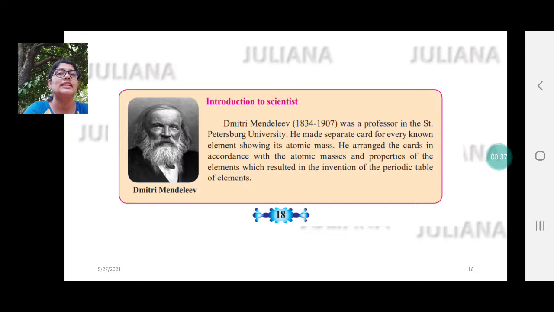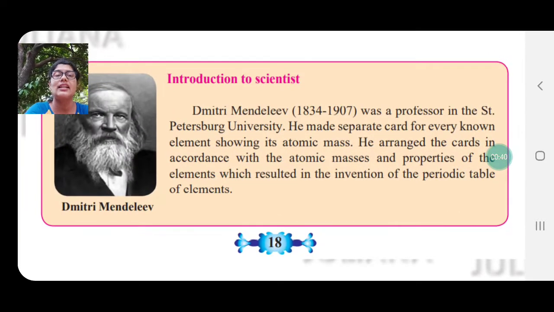Now before we see what he has done, let us understand that Dmitry Mendeleev was a professor at St. Petersburg University in Russia. He made a separate card for every known element. There were about 63 known elements then, and he made cards showing their atomic masses. He then arranged these cards in increasing order of their atomic masses, and also studied the properties of these elements, mainly the way they react with oxygen and the way they form oxides.